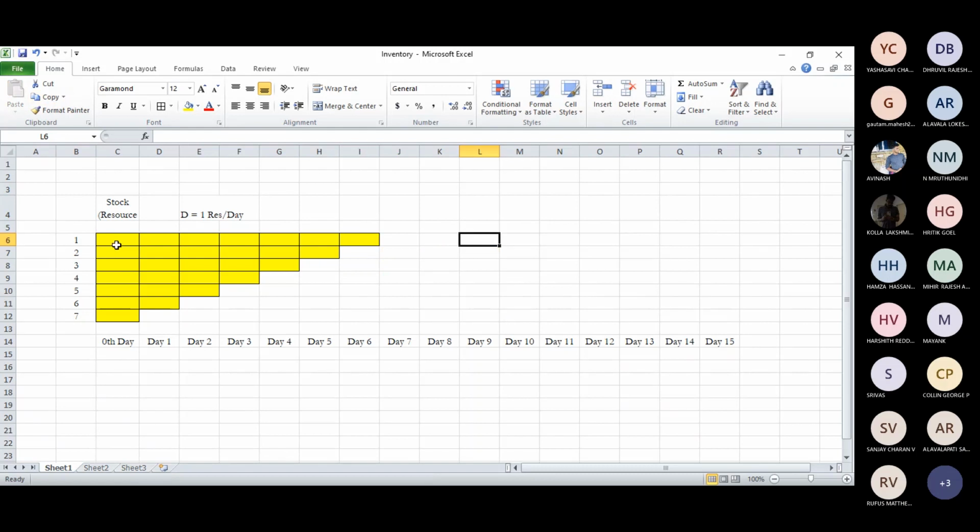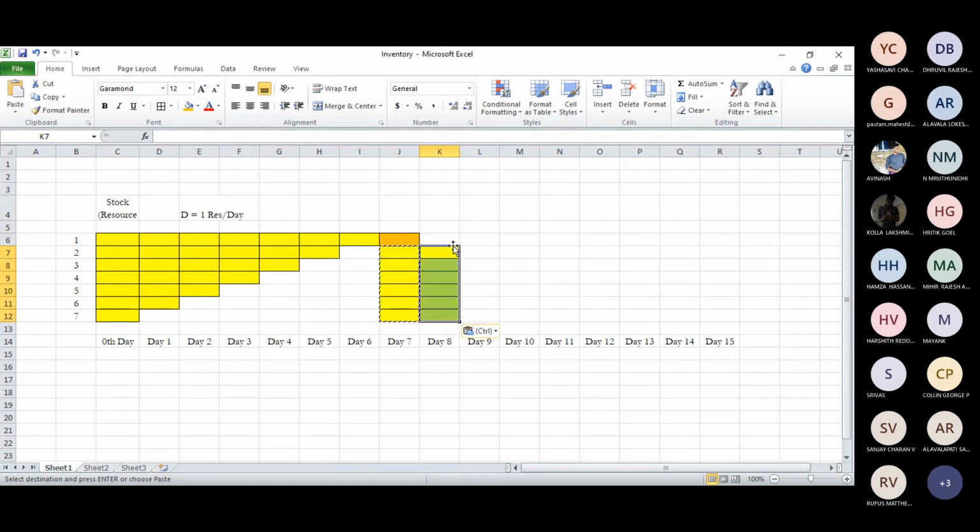Say if you are a shopkeeper, if you have 7 items and you see the demand is 1 resource per day, if you replenish this, then probably you'll be ordering 7 stocks, right? So the 7 stocks come on the 7th day, right? So you'll be replenishing the order, and we know that 1 stock will be removed per day, so we'll get 7 and 1 gets sold, and then the cycle continues.